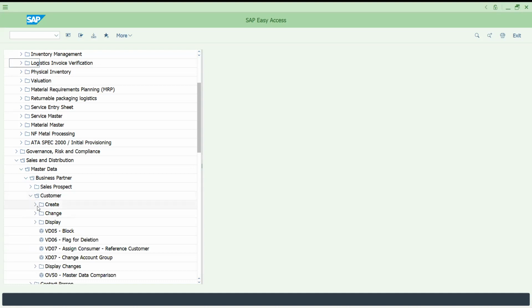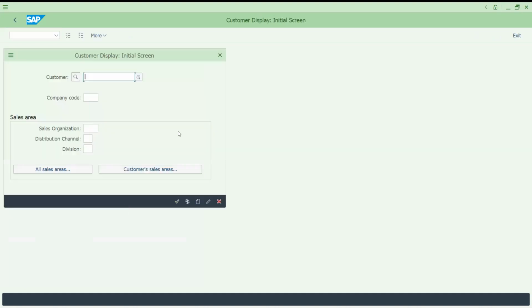Let me try to click on the display mode. If I click this, and if I am entering IT102.